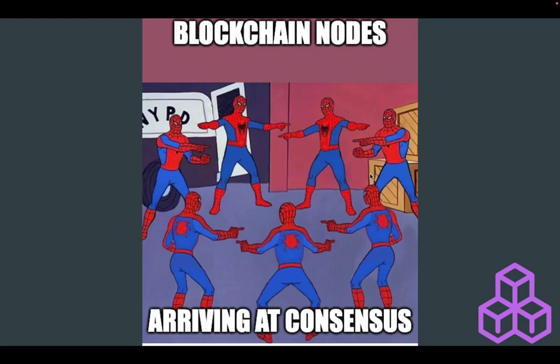But if this guy was legit and all of these were fakes, then we would have what is known as a 51% attack. A 51% attack is where 51% of nodes are saying that a certain transaction that's not real is real.